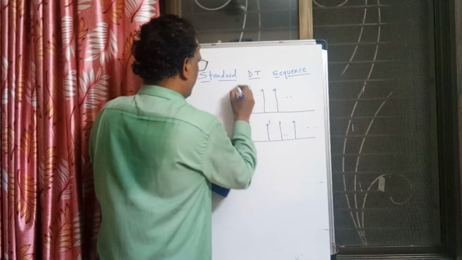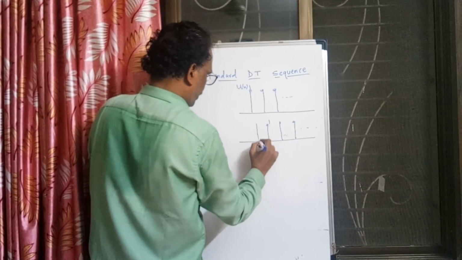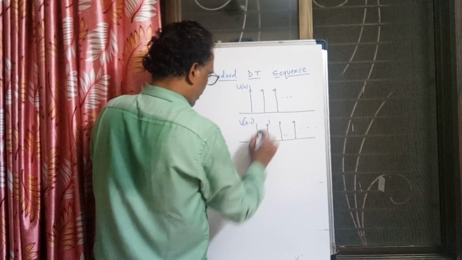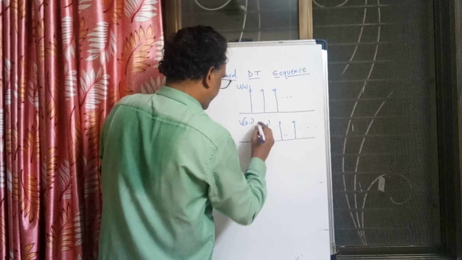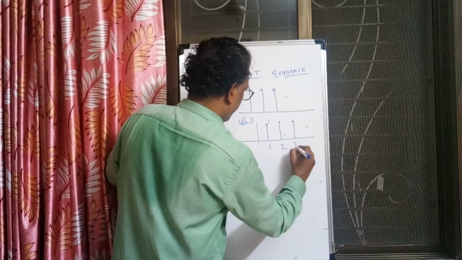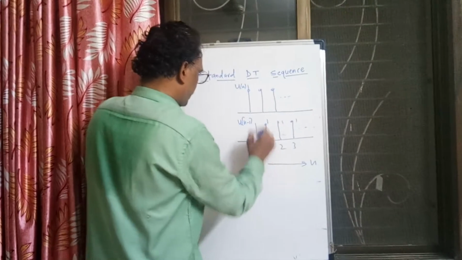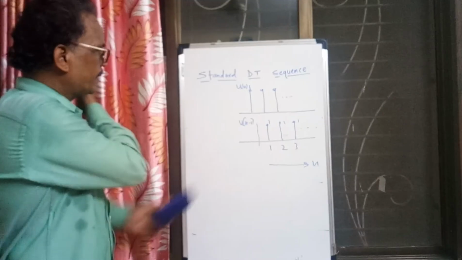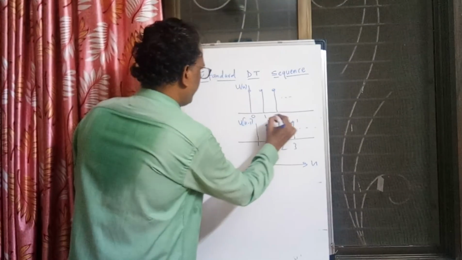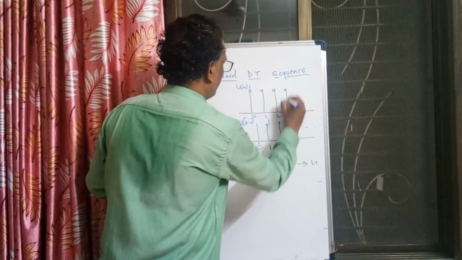Here is your u of n, and at the 0th position, u of n minus 1 has no amplitude, amplitude is 0, only a faint line denoting the signal. It is 1, 2, 3, and height is 1. So this is only for denoting the signal u of n minus 1. If you subtract these two signals, this is 0, 1, 2, and this is 0, 1, 2, and it goes on up to infinity.